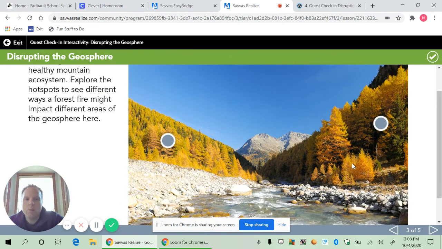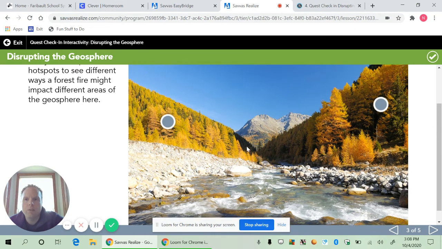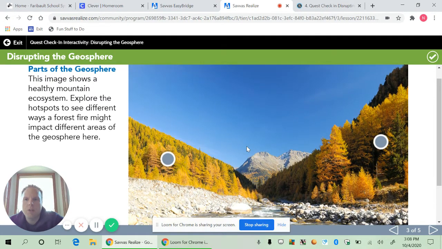On this slide, we're looking at a river valley. We can see we've got the river in the middle. We've got large rocks alongside the shoreline. We have a tree-lined hill or valley that leads into the river. It says, parts of the geosphere. This image shows a healthy mountain ecosystem. Explore the hot spots to see different ways a forest fire might impact different areas of the geosphere.